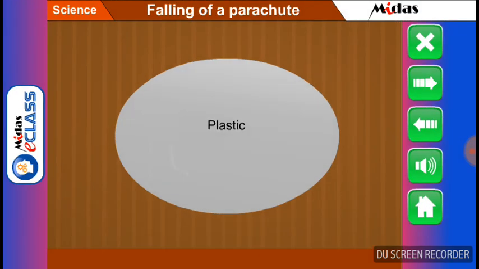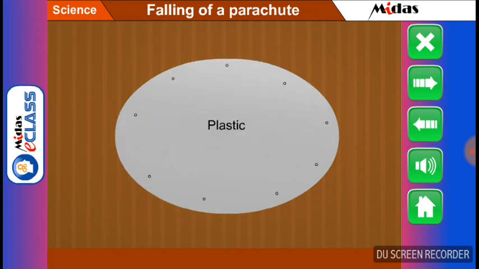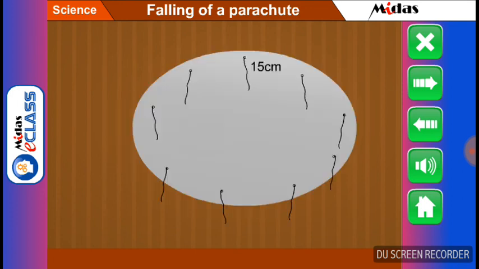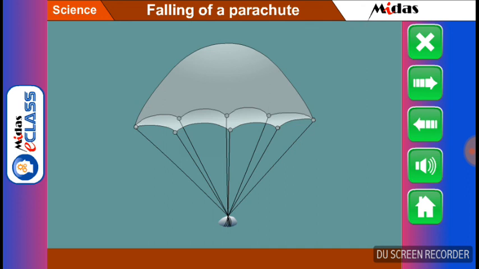Now, let us perform an activity. Take a thick plastic sheet and cut it in the form of a circle of radius 20 centimeters. At the edge of the sheet, make small holes at equal distance. Now tie small threads of 15 centimeter in length at each hole. Collect all the edges of the threads and tie a small stone on it as shown in the figure. Now your parachute is ready.